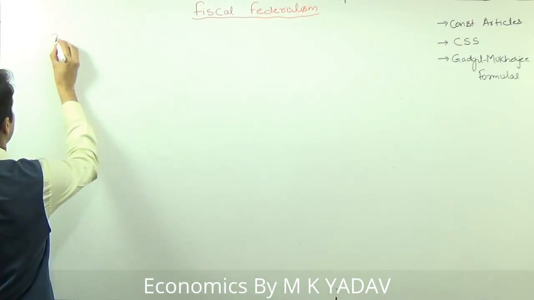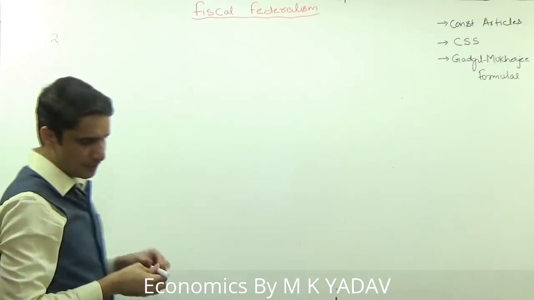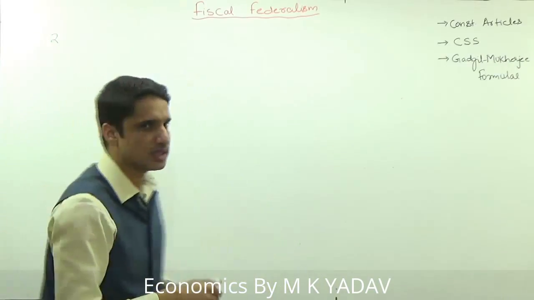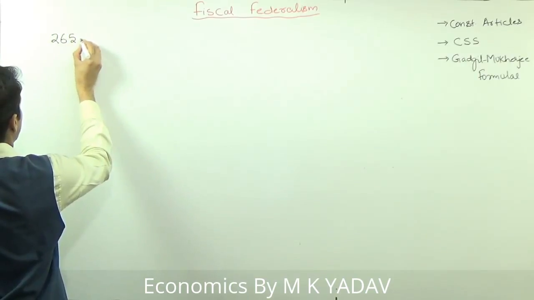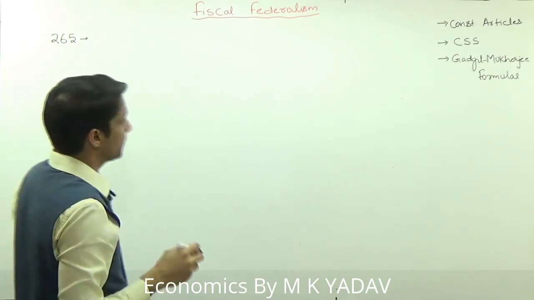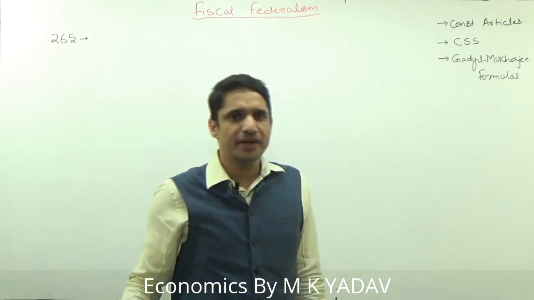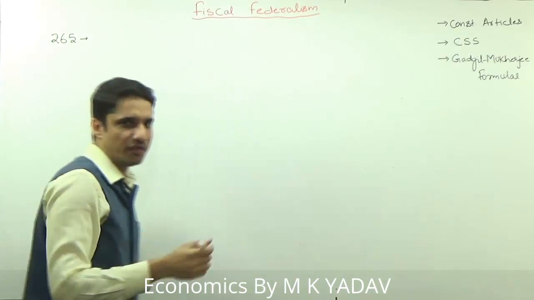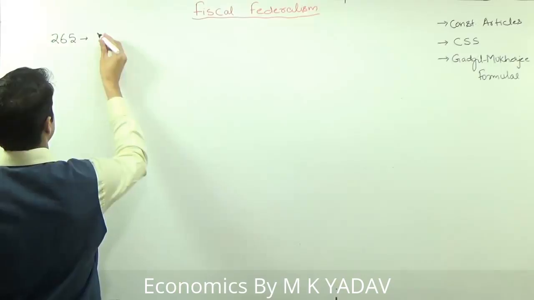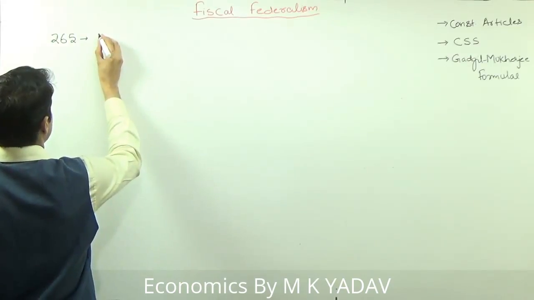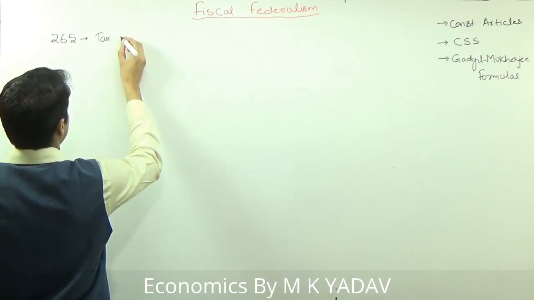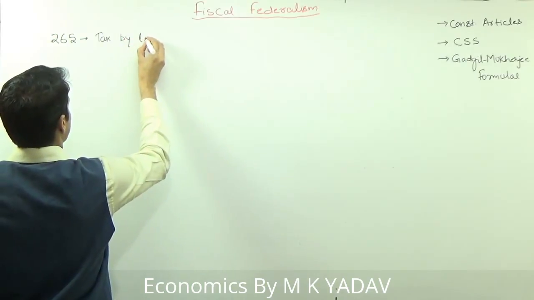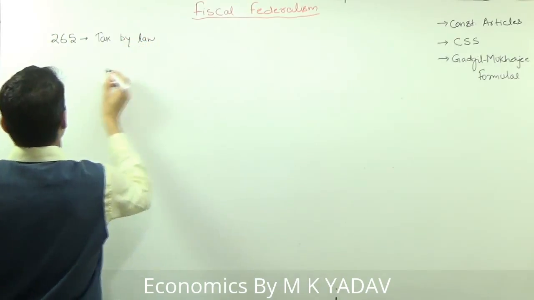The first article that we are going to discuss is Article 265. Article 265 says that tax can be levied only by the authority of law, or we can say no taxation without representation. So tax can only be levied by the authority of law. This is Article 265.